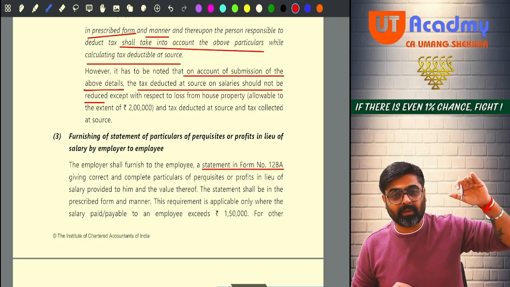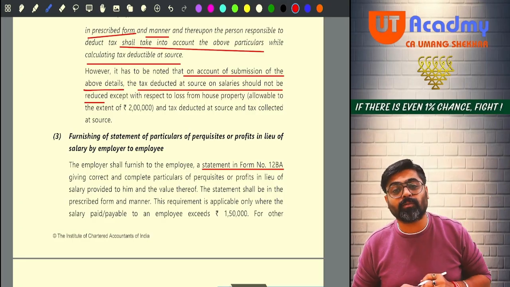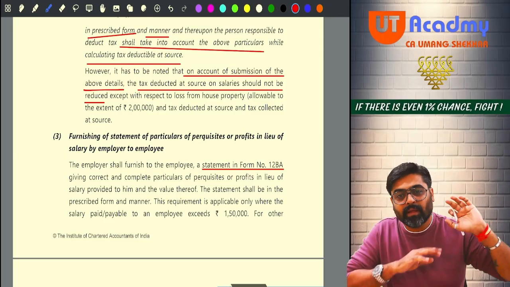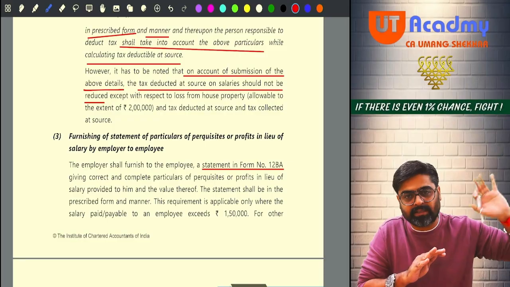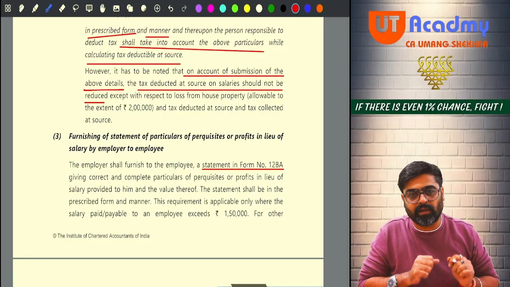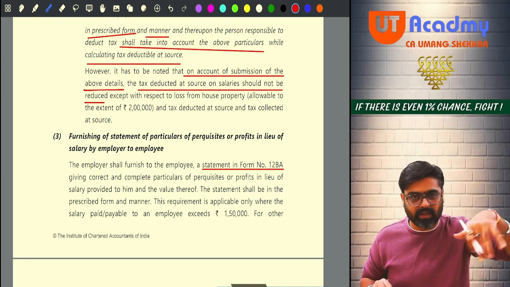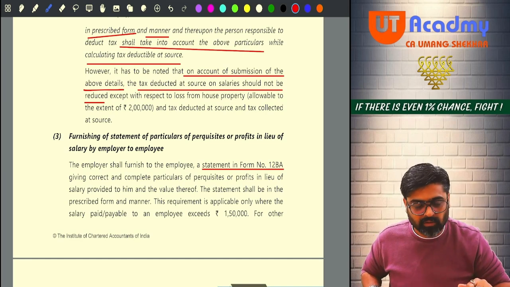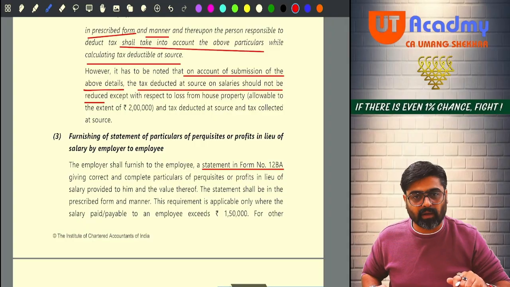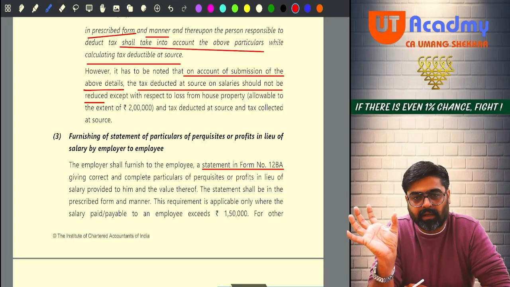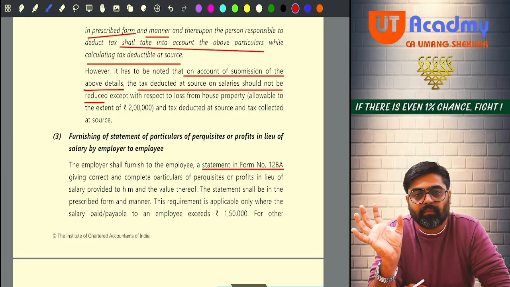Meaning that for these many months, how much TDS was supposed to be deducted? 4030, 4030, 4030. Now, after submission of all these details, the employer calculated your total income, he calculated your tax liability, he considered all these deductions and everything, loss under the head house property and all. And now, what happened? That your tax liability became this much.